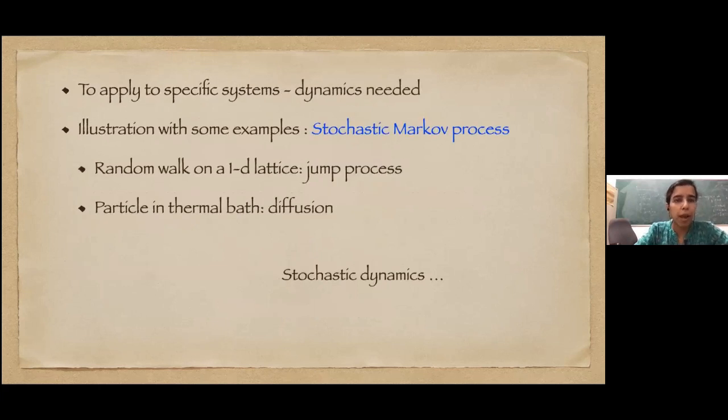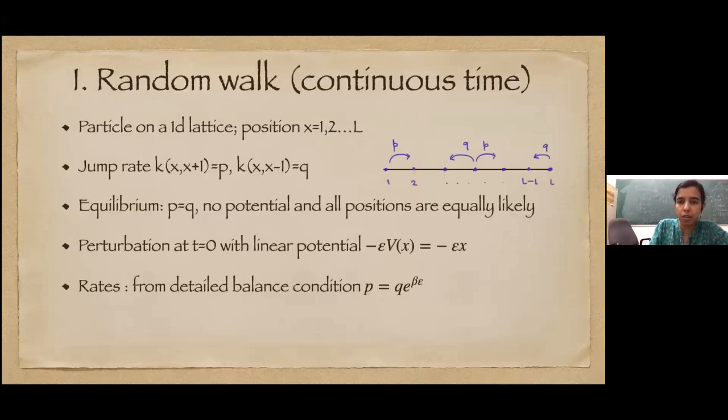To apply this formula to specific systems, of course we need to define the system, and the dynamics is needed. So what I'll do is illustrate with some examples first, some examples of stochastic Markov processes. Two particular examples that probably all of you are familiar with are random walk on a 1D lattice, which is a stochastic jump process, and particle in a thermal bath, which is a diffusive system. So we need to introduce this stochastic dynamics.